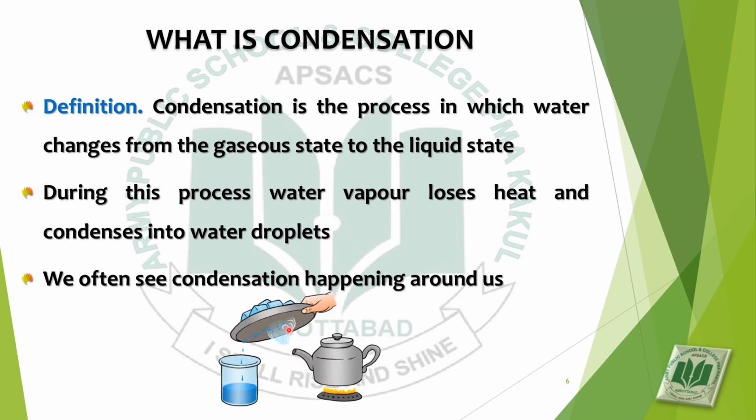As you can see in the diagram, there is hot water in the kettle, and when this water evaporates into water vapors, these water vapors are warm. When they strike with the cold surface, they lose heat and condense into water droplets. You can see water droplets here, and these water droplets can be collected in a beaker. So, condensation is happening here.